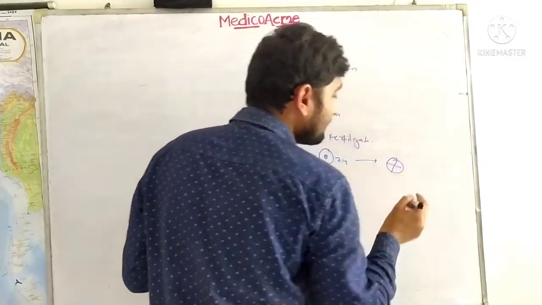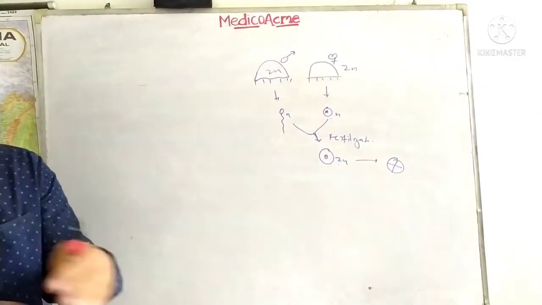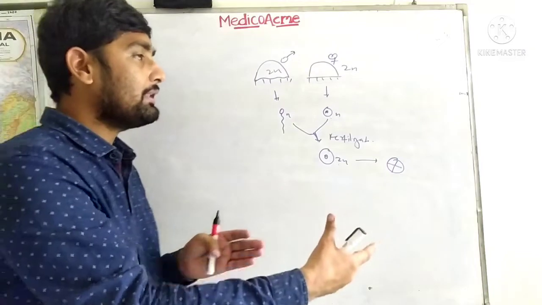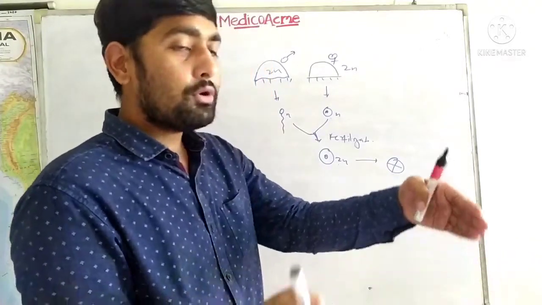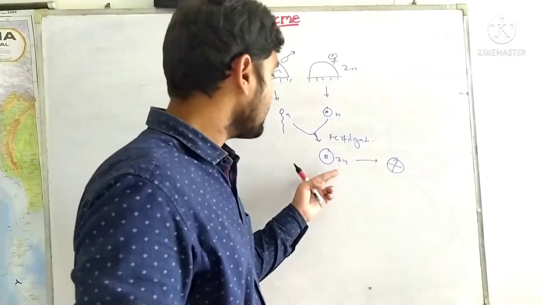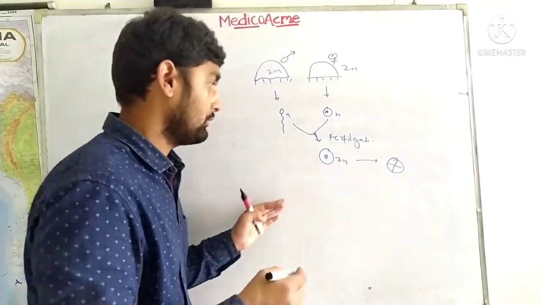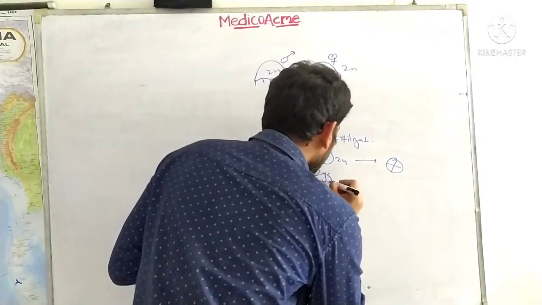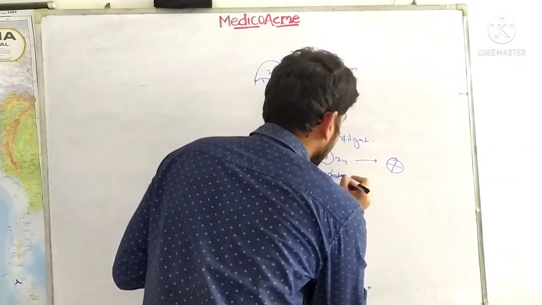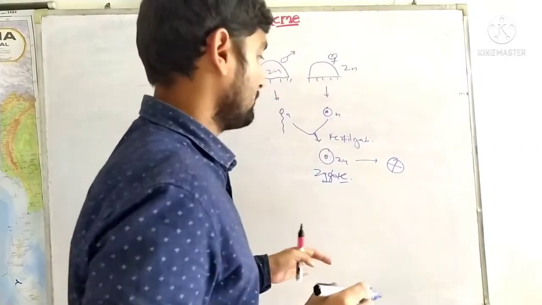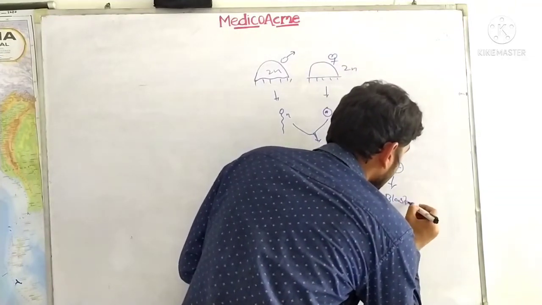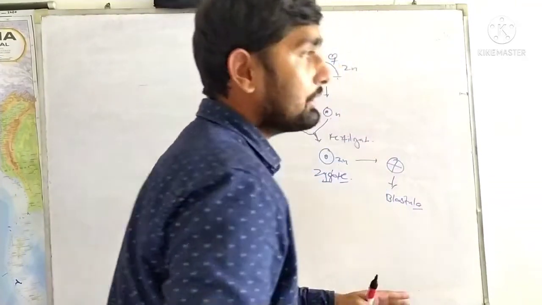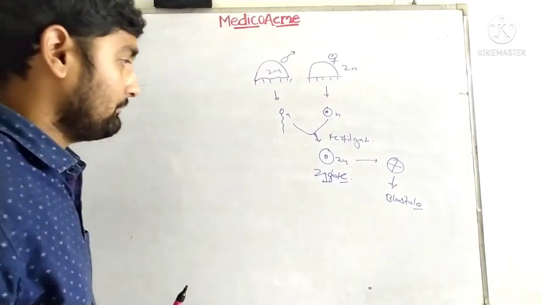So what happens? Cleavage is what? Cleavage is the splitting of the cell, or you can say dividing the cell into different cells, so that the full organism is given rise from the single cell, that is the zygote. So cleavage is division of the zygote. Then it will give rise to the blastula. Blastula is actually what? 32 cell stage.